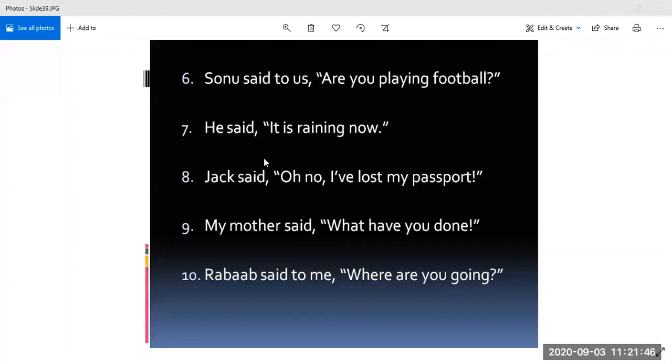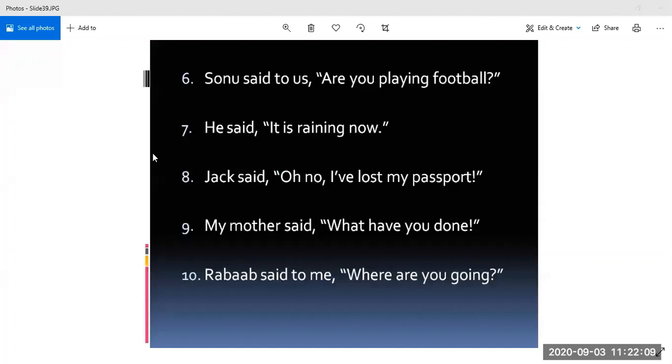Okay. The next will be answered by Tanishka. 7th one. He said, "It is raining now." He said that it was raining then. Correct. He said that it was raining then. This was an easy one. Okay. Next, Jack said, "Oh no, I have lost my passport."